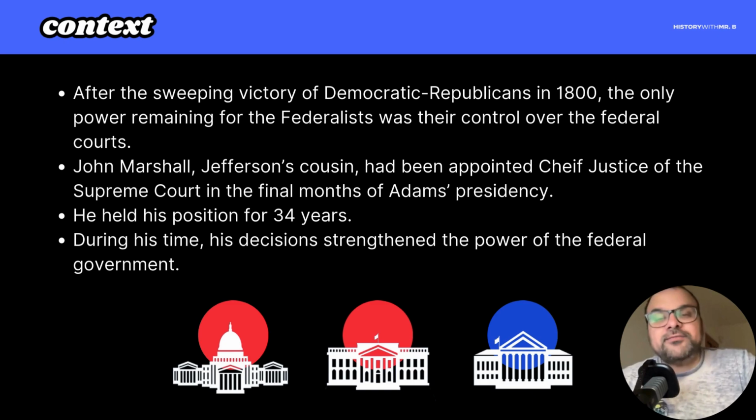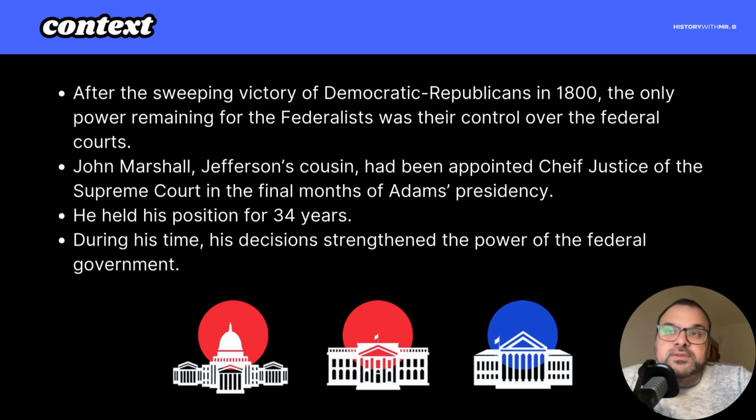So you have John Marshall, who is Thomas Jefferson's cousin, actually, but is a Federalist. He's appointed Chief Justice of the Supreme Court by John Adams in the last couple of months that John Adams is president. He would go on to hold that position of Chief Justice for 34 years.